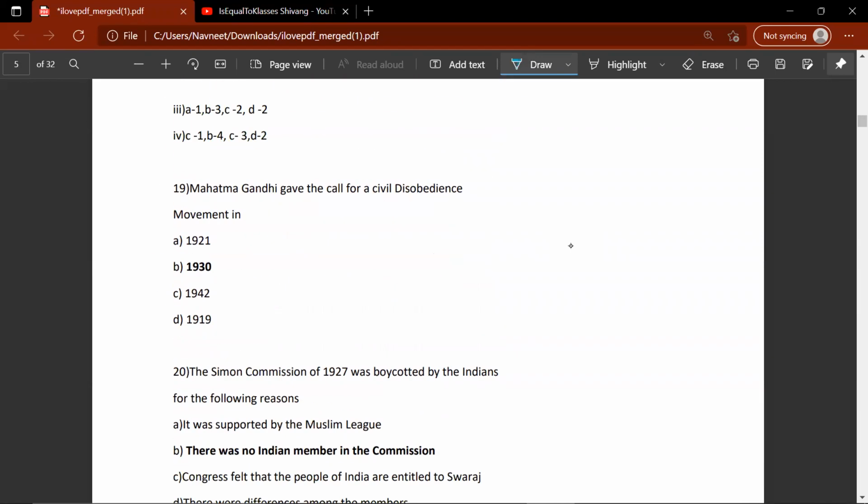Let's move on. Mahatma Gandhi gave the call for a civil disobedience movement in B, 1930. As I've said in my previous history videos, if you watched them, there was a decade gap between the non-cooperation movement and the civil disobedience movement. The non-cooperation movement happened in 1920 and the civil disobedience movement happened in 1930, almost a decade apart.